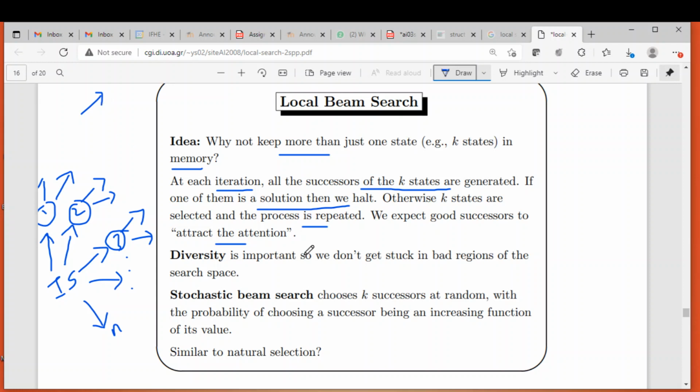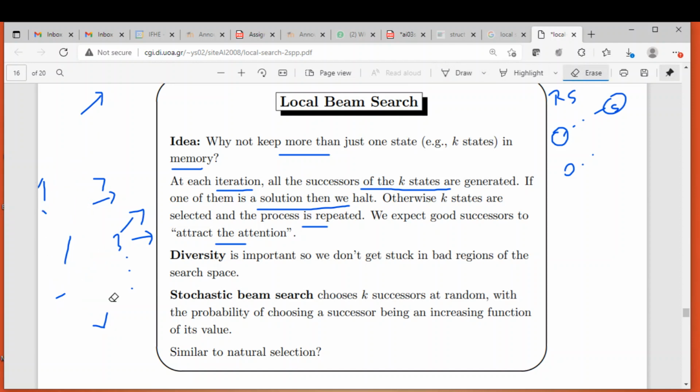This is different from random restart. In random restart we randomly start with one state and from that state we try to reach the goal state. Suppose the algorithm gets stuck, then we restart. So at any instant of time only one instance of the algorithm is running, but we keep on restarting until we reach the goal state. That is how random restart works. But local beam search is not saying that. With local beam search, multiple algorithms will be running in parallel.